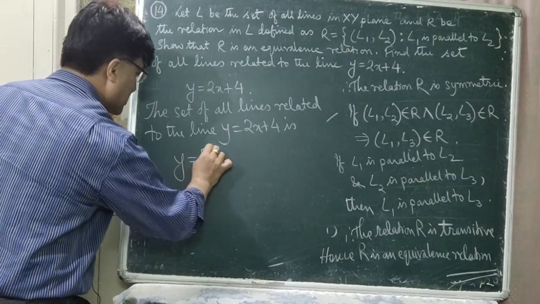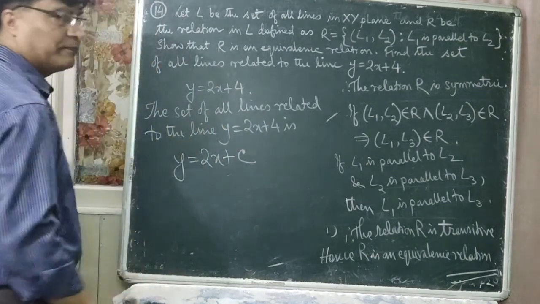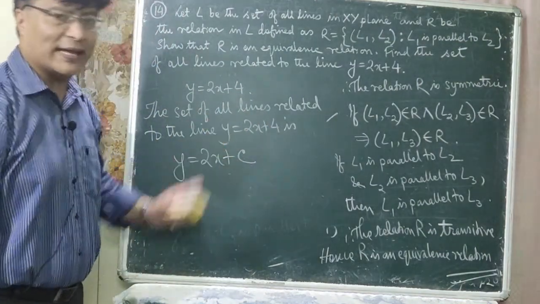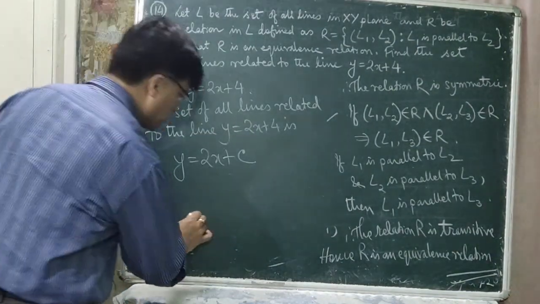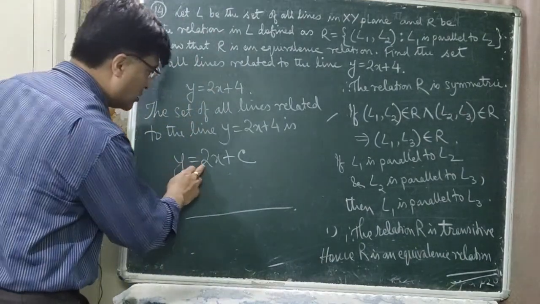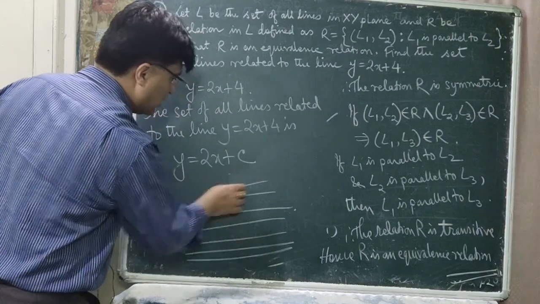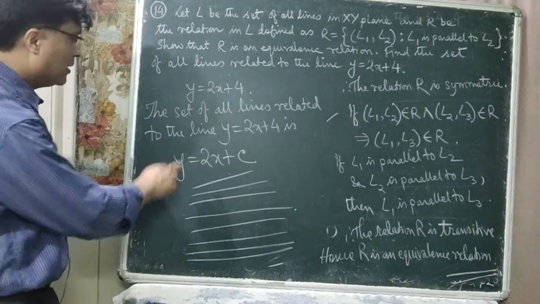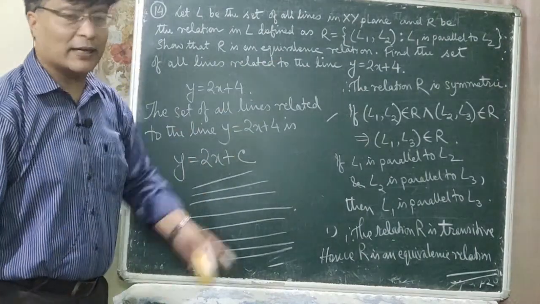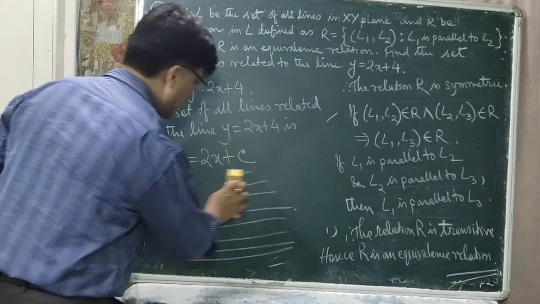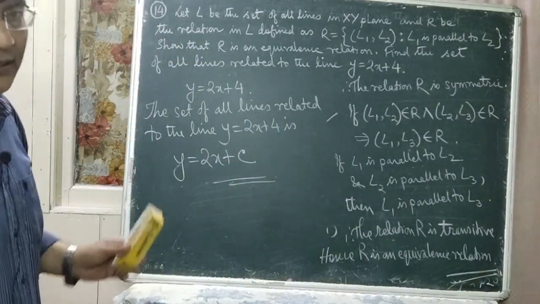So that is y = 2x + c, where the constant is now replaced by c. This is the set of all lines parallel to the given line y = 2x + 4. Suppose y = x + c, what does it indicate? It indicates all these parallel lines, depending upon the value of c. So y = 2x + c is the set of all lines parallel to the given line y = 2x + 4. This is the answer for the second part.